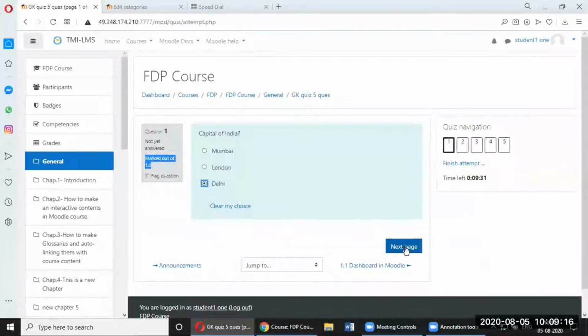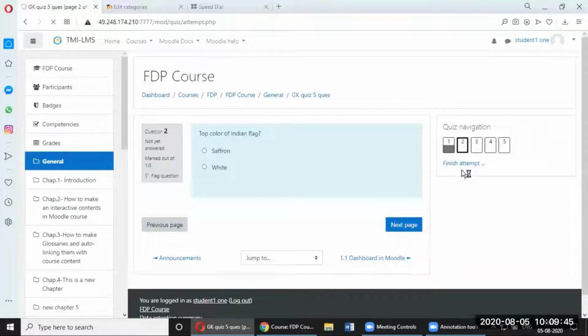So it is stored. And on the right hand side, you have a quiz navigation bar, which the student will be able to see, where they can see all the questions. If there are 50 questions, they will see 50 tabs over there. We have chosen the free navigation option. So actually he can straight away go to the 50th question and then come to the 20th question and keep answering like that. So next page, and the timer runs on the right hand side.